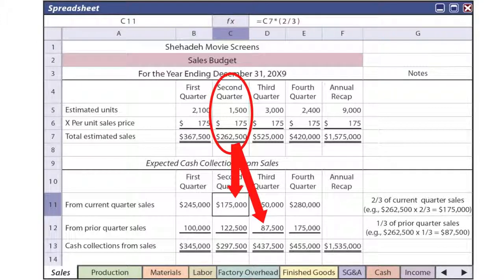So the $262,500 in sales will result in a cash inflow of $175,000 in the second quarter and $87,500 in the third quarter. Notice I'm referencing the cell C11 there, the cell of cash collections in the second quarter refers to sales in cell C7 times 2/3. So 2/3 of the sales are collected for this particular quarter.